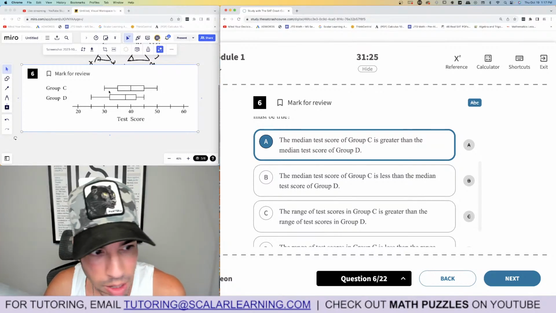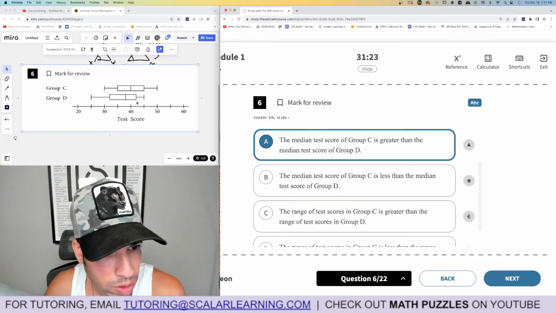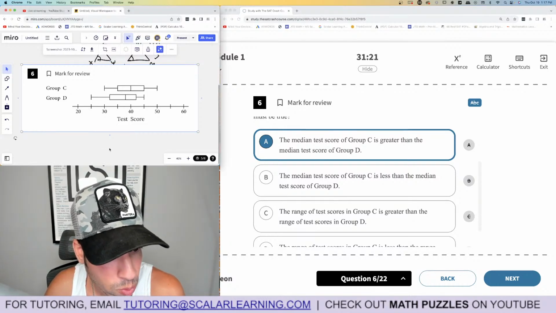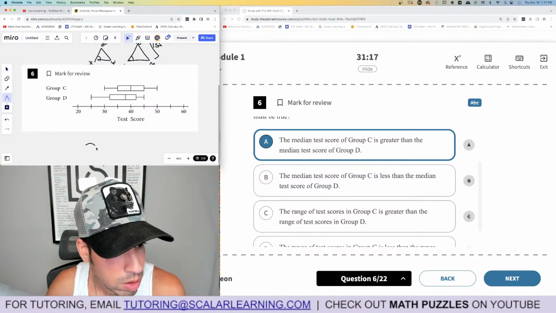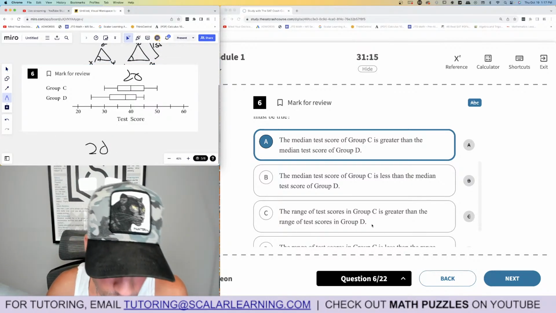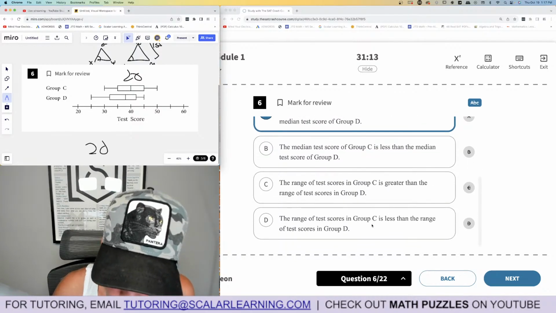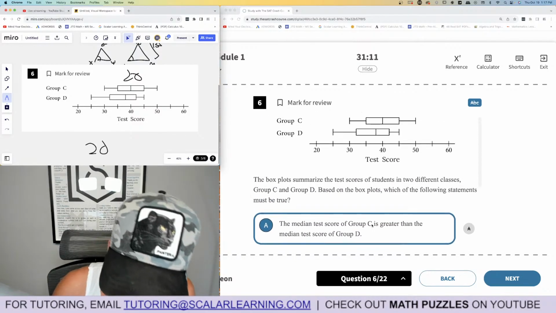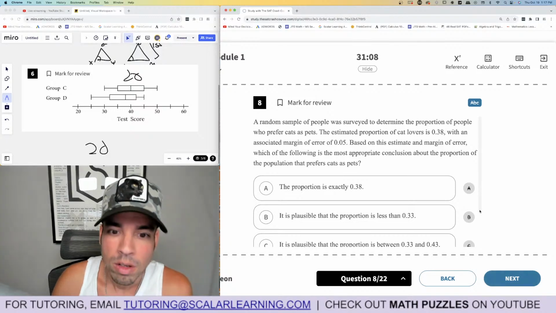I know these are wrong, right? I already know it's A, but still. And then this is 25 to 45. So they're both 20. 20 and 20. So that's wrong. And the range of scores, so the ranges are equal. So that's it.